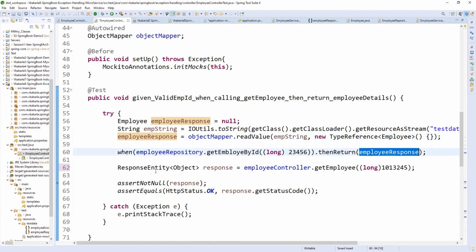Yeah. So whenever we are calling the controller's get employee, you should pass some value. A positive value, whatever the value, it doesn't matter. But the response will be written here, this response only. You can give exactly 101, or 10, or 102, something like that. You can give some positive value. You need to pass it here.